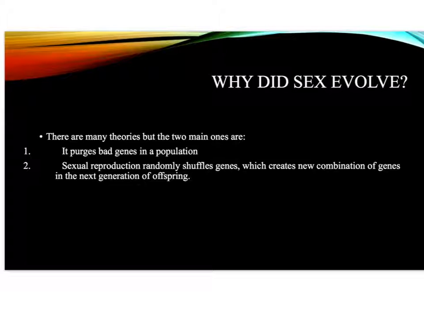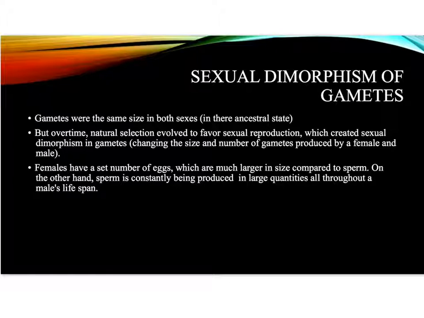Why did sex evolve? There are many theories, but the two main ones are: one, it purges bad genes in a population; two, sexual reproduction randomly shuffles genes, which creates new combinations of genes in the next generation of offspring. Sexual dimorphism of gametes. Gametes were the same size in both sexes in their ancestral state, but over time, natural selection evolved to favor sexual reproduction, which created sexual dimorphism in gametes, changing the size and number of gametes produced by a female and male. Females have a set number of eggs, which are much larger in size compared to sperm.